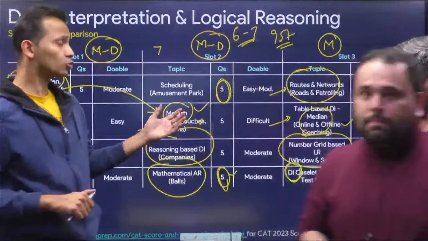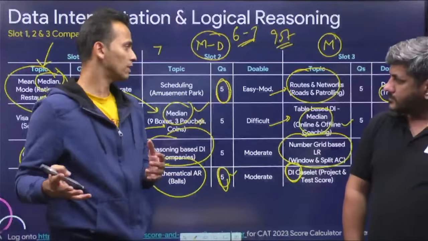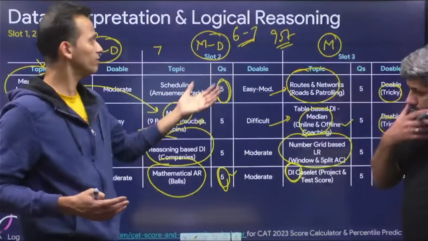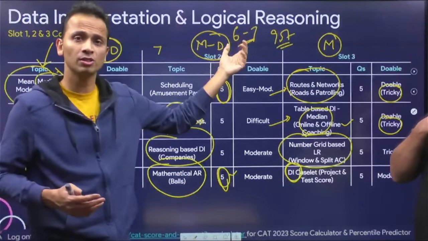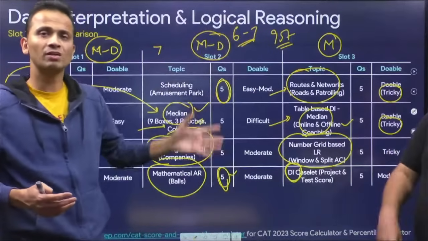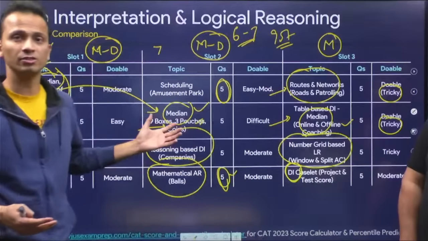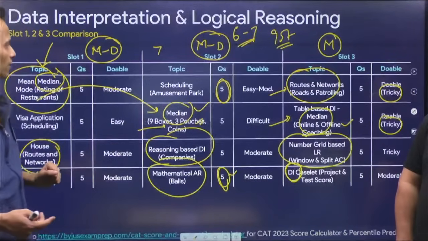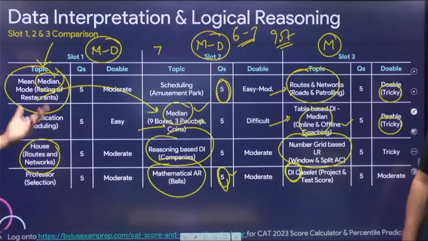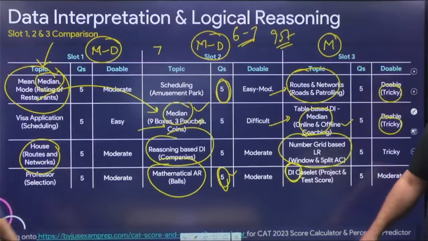So Ashish, you are asking about slot 2. For an average student, we have already mentioned 6 to 7 are good attempts. So if you go by this, one complete slot, another 2-3 questions you could have done if your accuracy is good, that will fetch you a good percentile. So that's it about this.